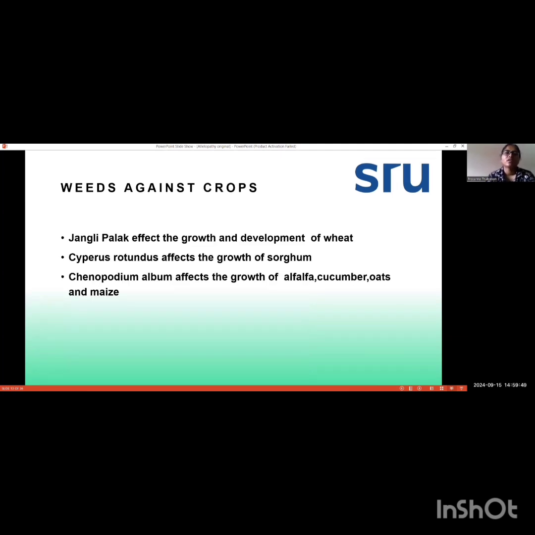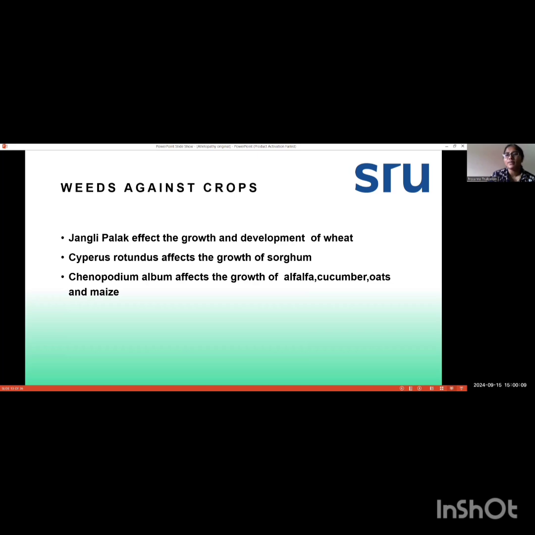Next, crop interaction: weeds against crops. So jangli palak affects the growth and development of wheat. Here weeds are producing some kind of toxic chemicals that are harmful for the growth and development of the croplands.